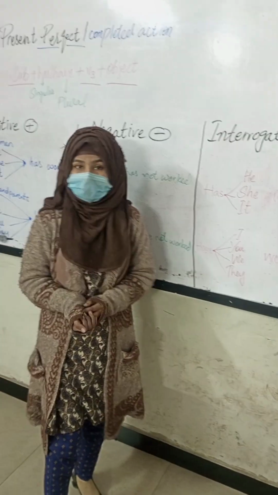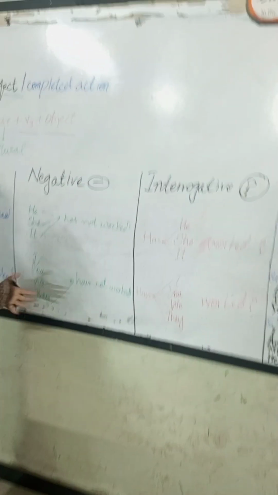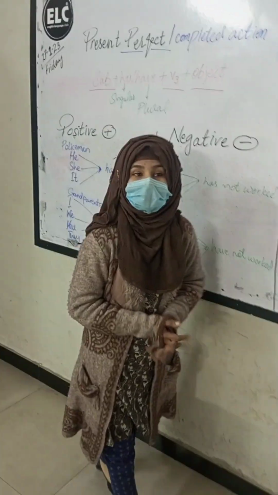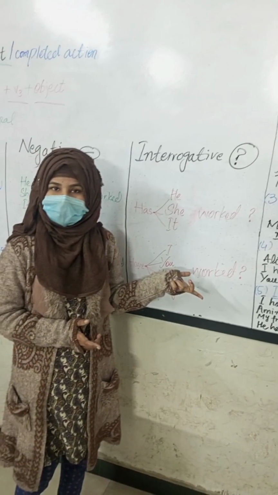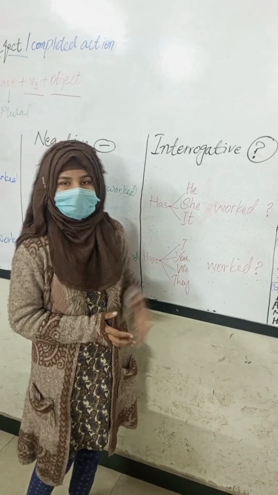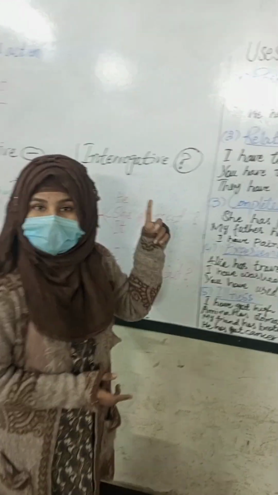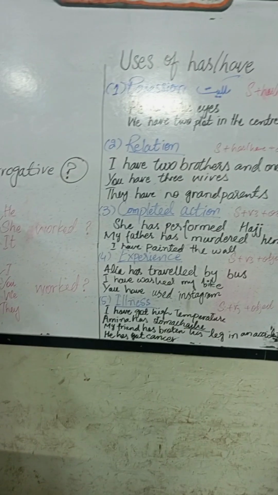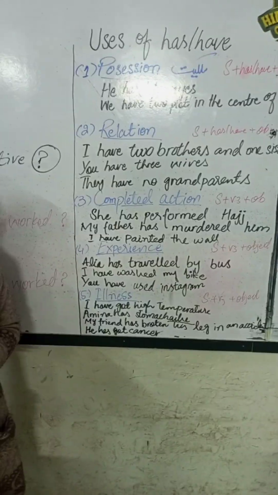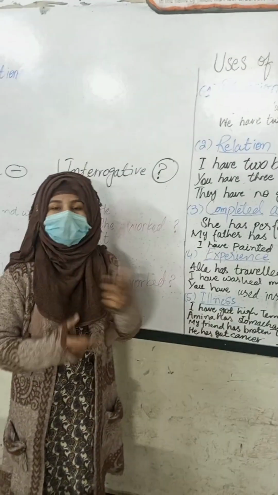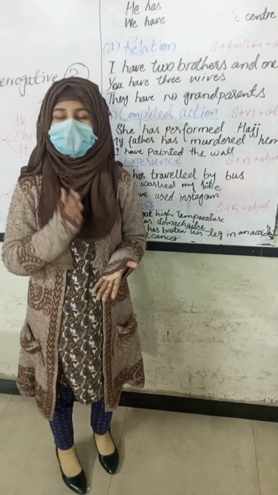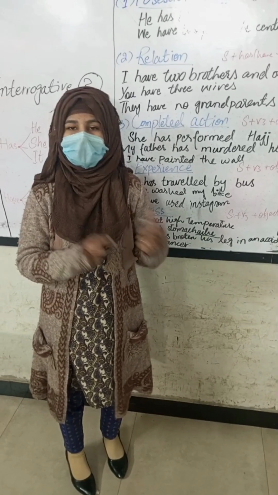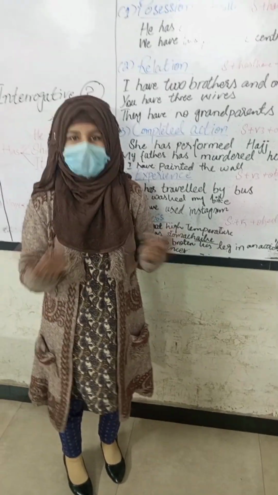Now I'll tell you, you can make a lot of sentences if you know the uses of present perfect. There are 5 main uses of present perfect. You can look at the board. The first one is possession. What does the word possession mean? Possession means the things you have, including your face features, your body parts, and all the things, whether plants or any little object like a needle, bag, pen, table, whatever.